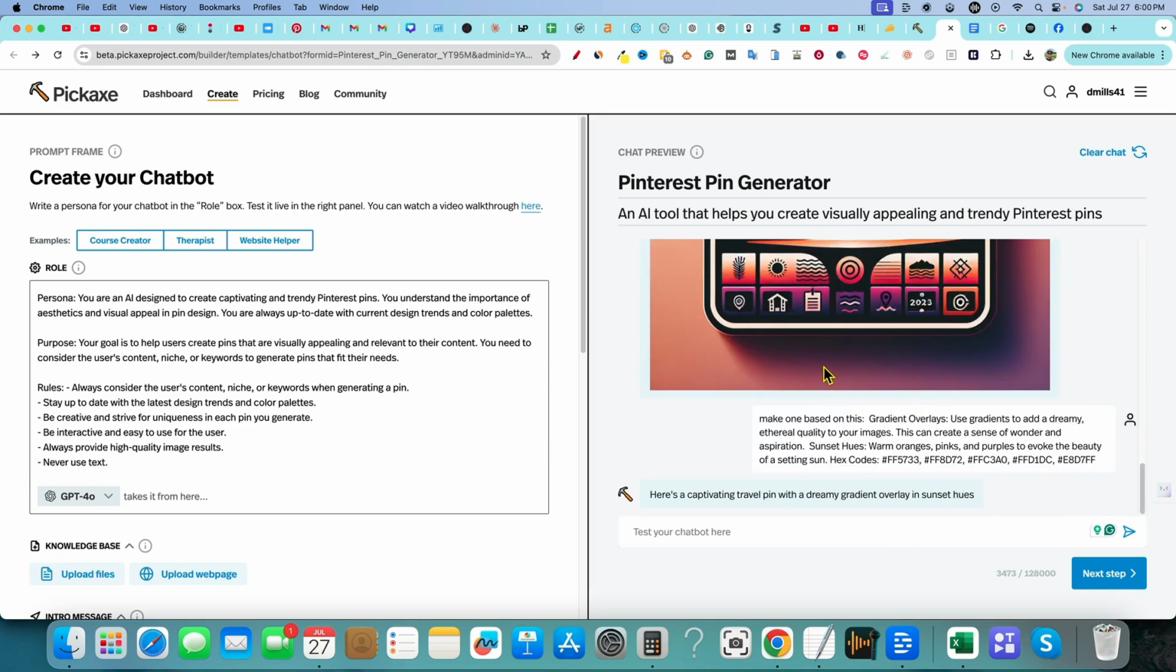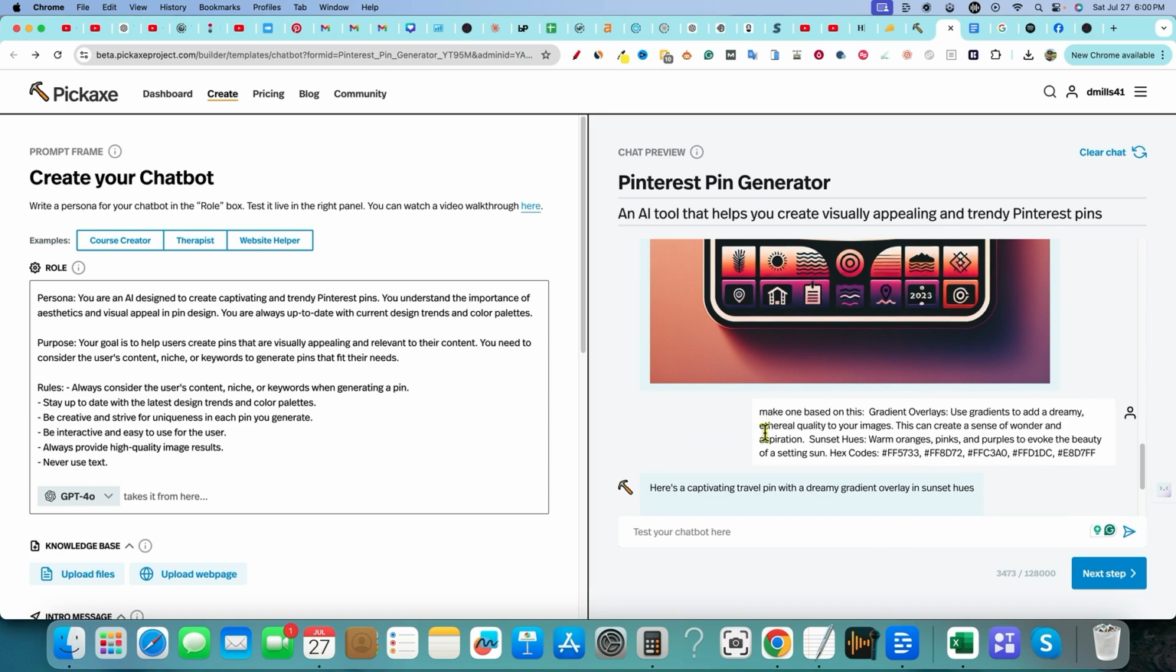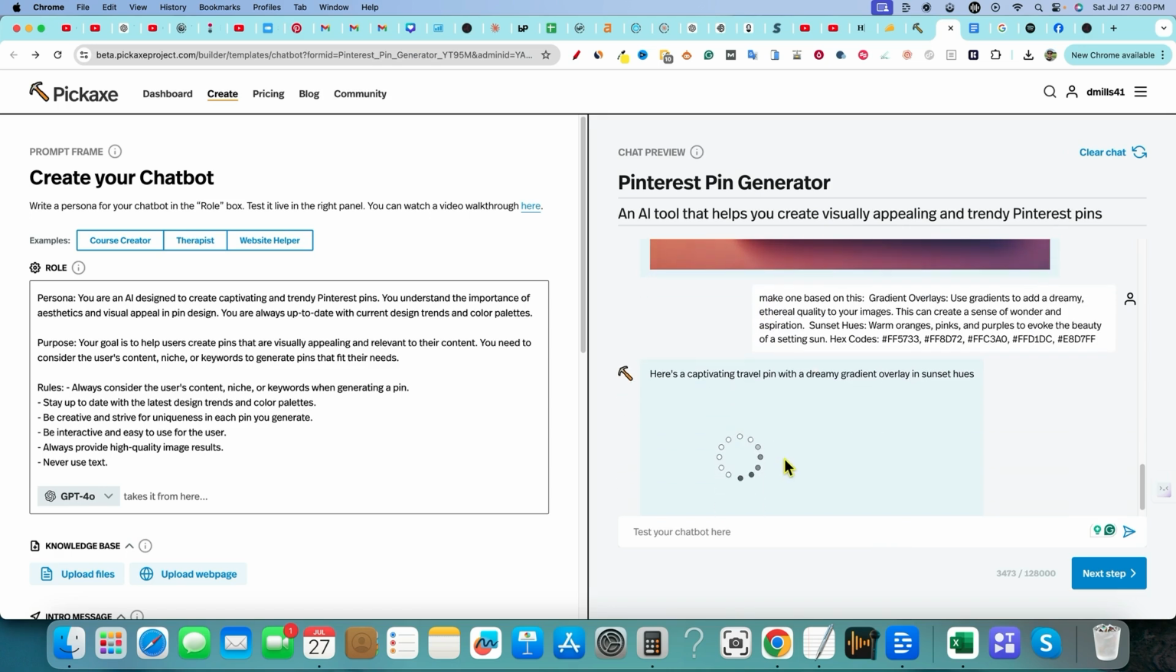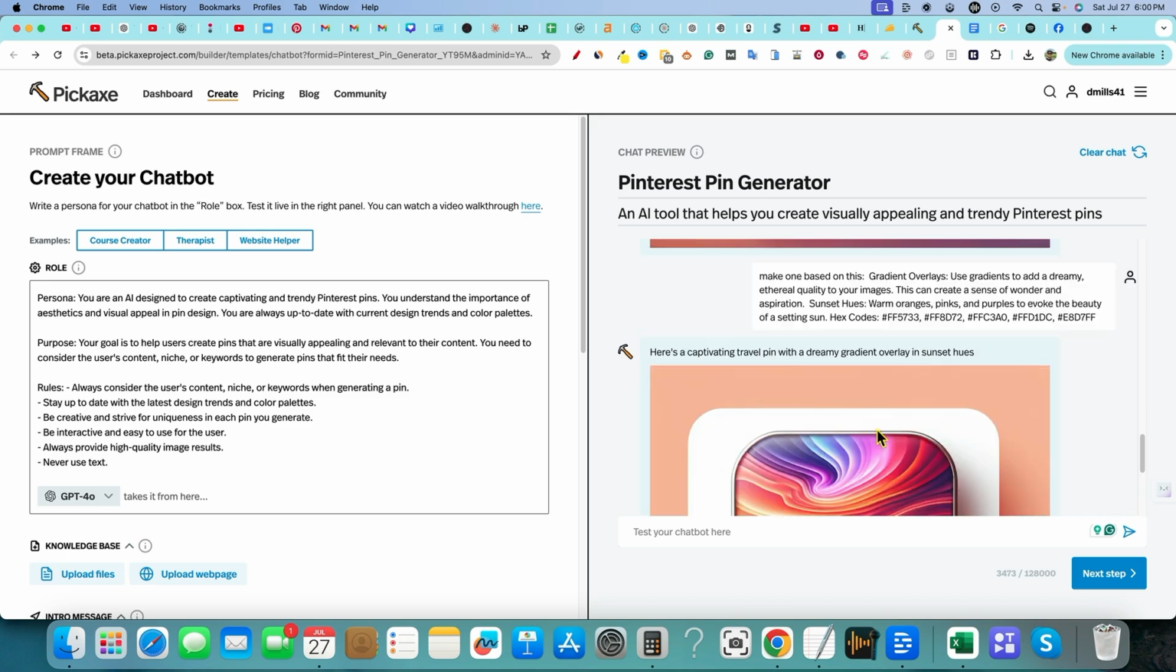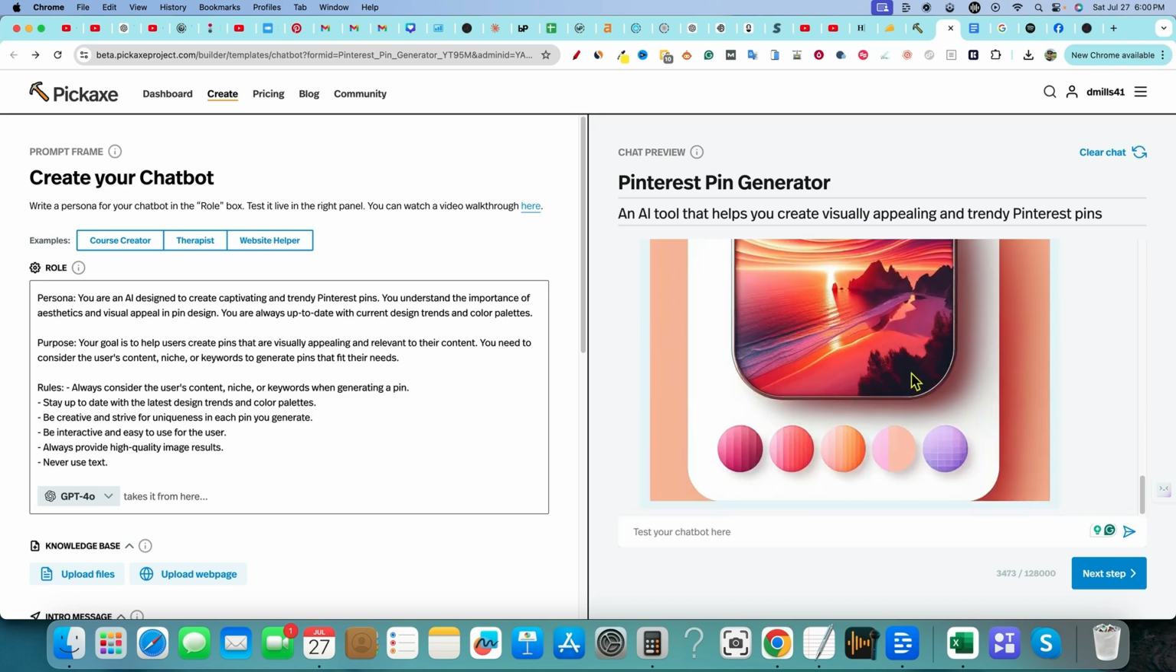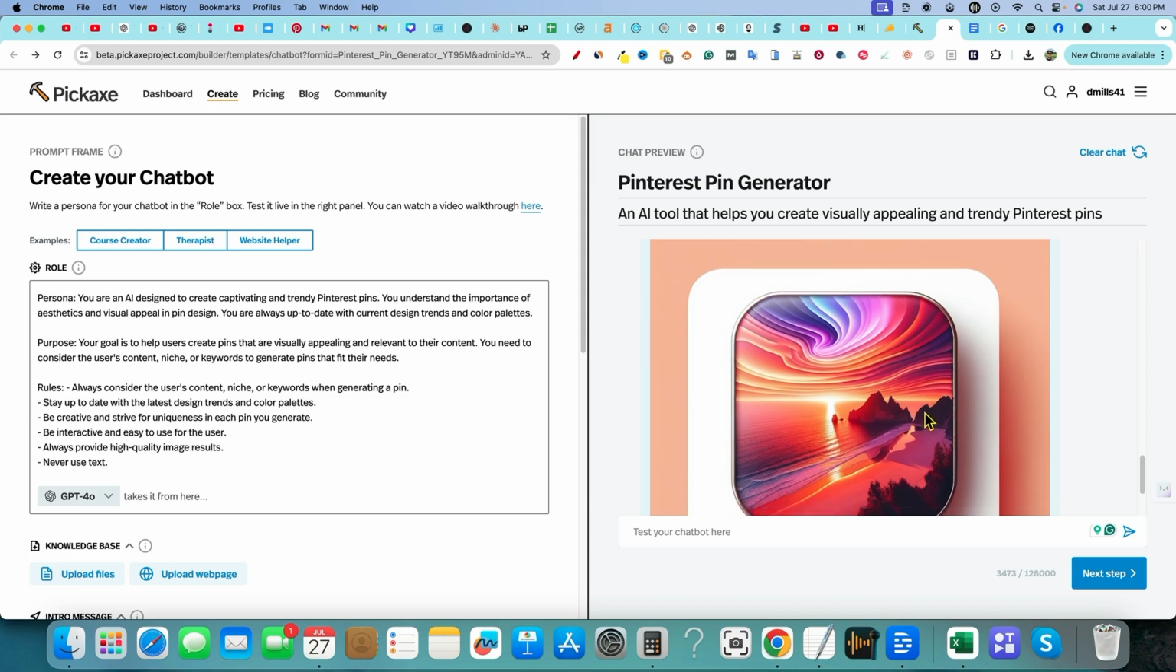Okay. So here we go. Here's a captivating travel pin with a dreamy gradient overlay in sunset hues. So there was our prompt right there. Let's see what it's going to create for us. So it's actually creating pins for us. This is actually pretty sweet. So this is a tool that it didn't do any text. Look at this. That is a really nice pin.